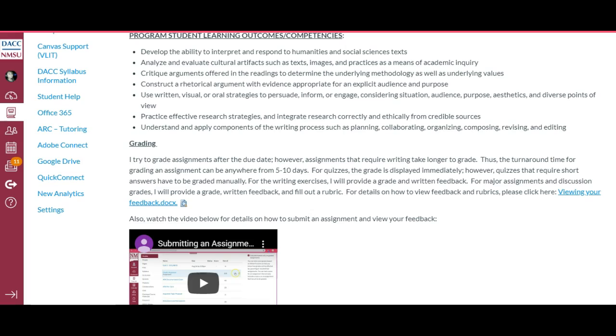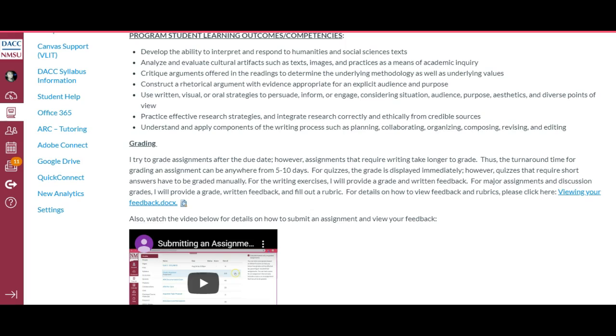For the quizzes, the grades are sometimes displayed immediately, but sometimes I do have to go back and check some short answer questions. If that's the case, your grade won't be submitted completely. I also provide written feedback for all written assignments and discussions. So if you have any questions on that, feel free to email me or respond to the submission comment, and I will reply.